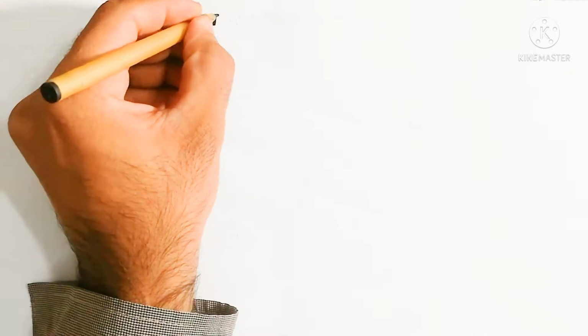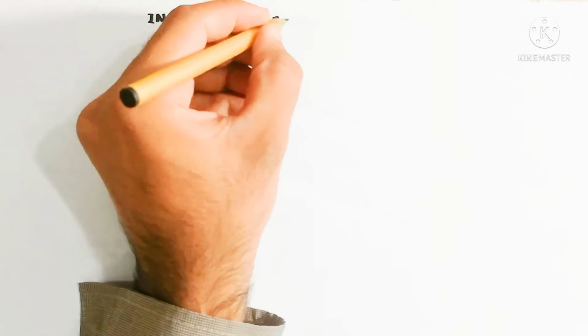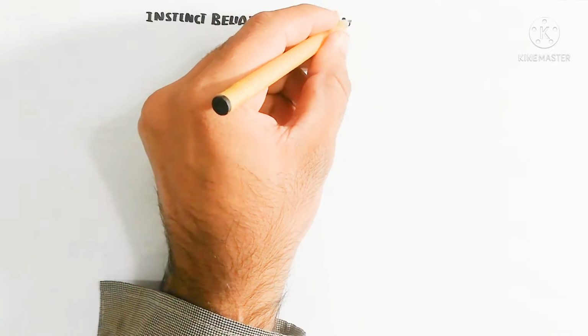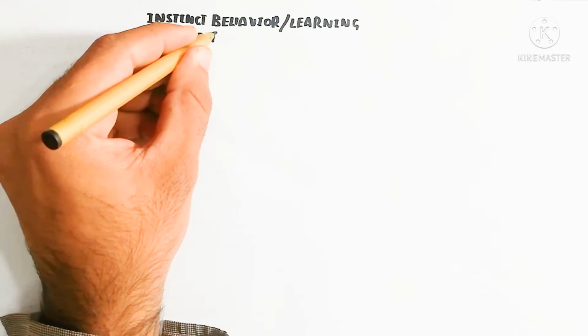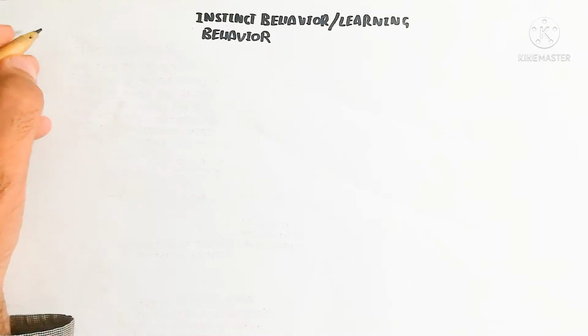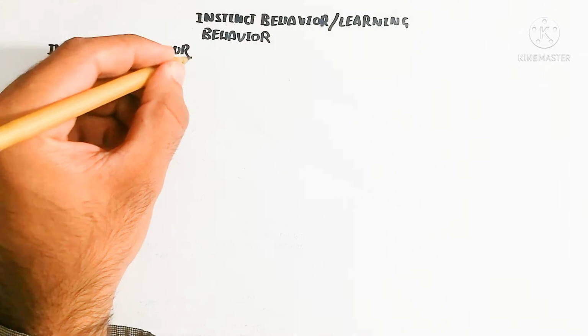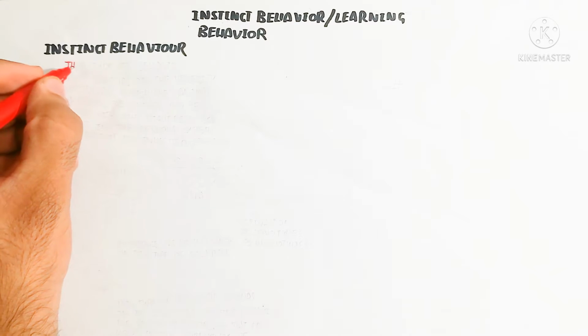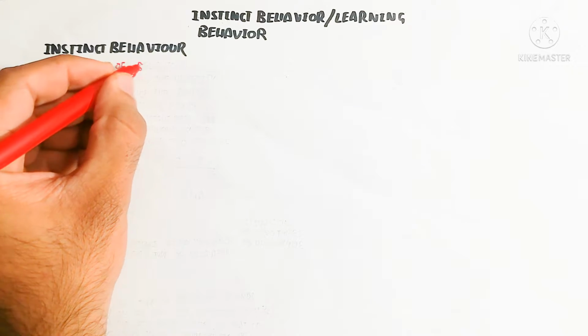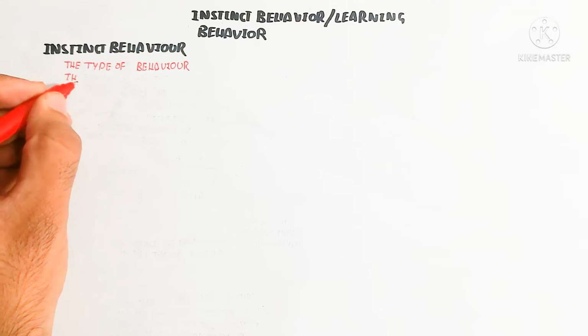Hey, in this video we will discuss instinct behavior and learning behavior. Basically it depends on learning. Here we will understand the psychological aspect of the animal, which is much better understood through biology. So from the biological aspect, we will discuss instinct behavior.